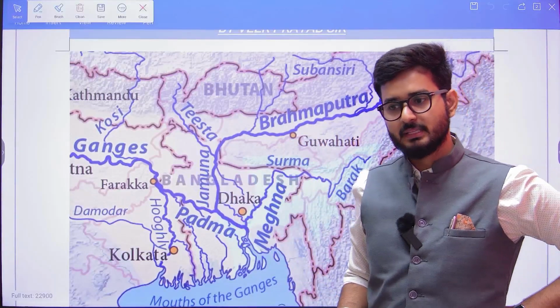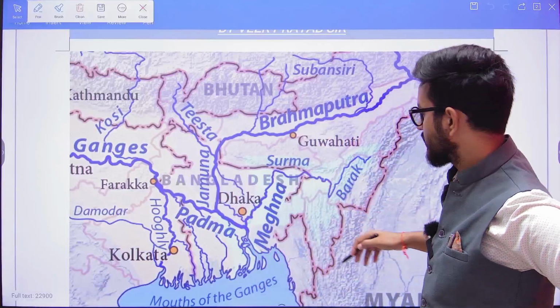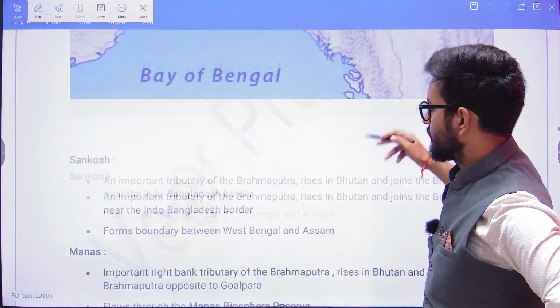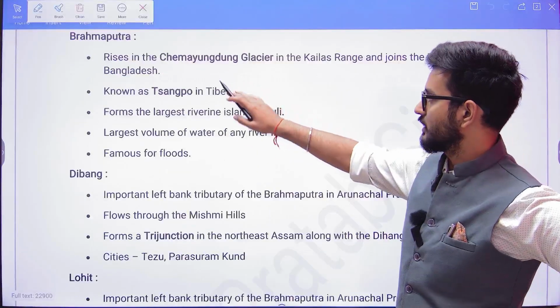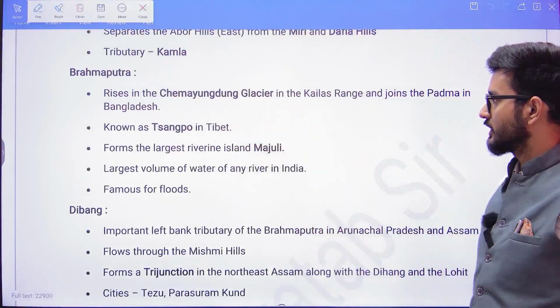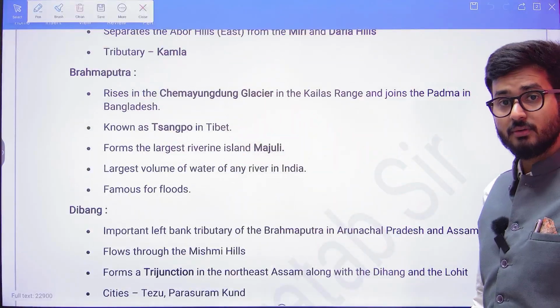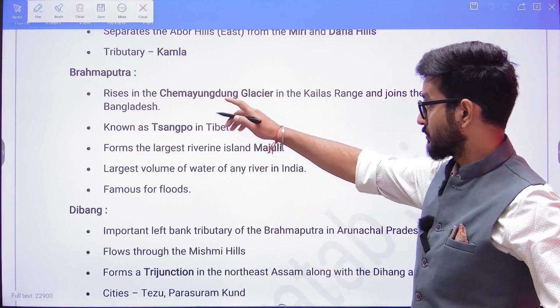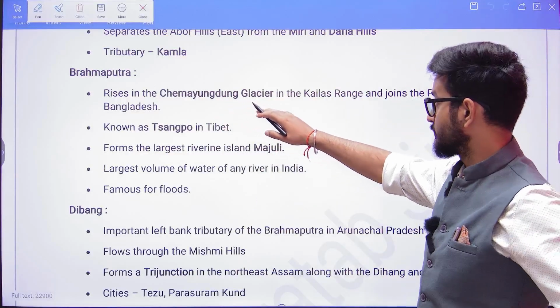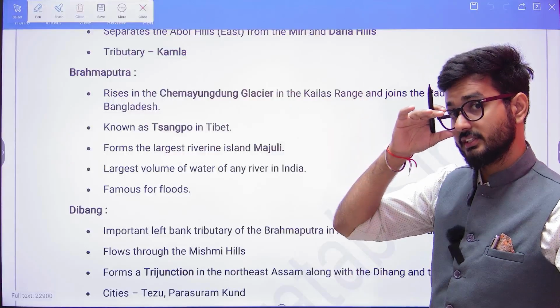Now when I talk about the Brahmaputra, where does it rise from? In the Chemdayung Glacier. The Yamuna rises from the Bandar Poonch. The Brahmaputra rises from the Chemdayung Glacier, which is there in the Kailash range in Tibet.